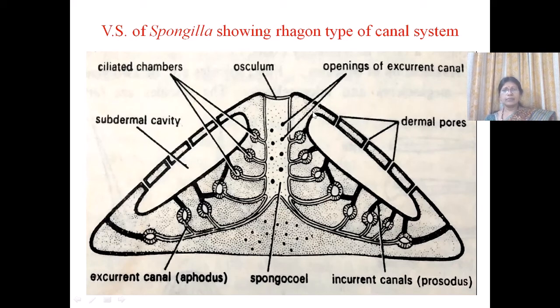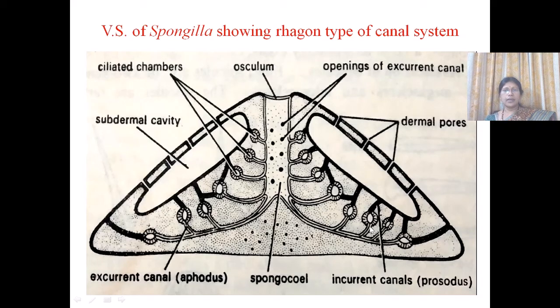The ectodermal epithelium is pierced by dermal pores, and as we know, in Leucon type the mesenchymal body wall is thickened, that is both epidermis as well as mesenchyme. Between this epithelium, subdermal spaces are present. So the water enters the subdermal spaces, and from there to the incurrent canals, and here we can see the prosodus, how the water enters.